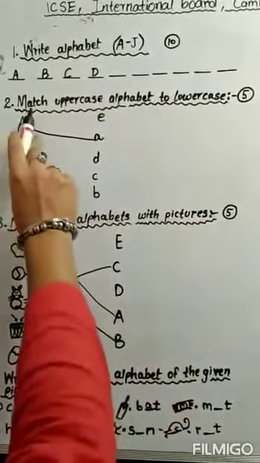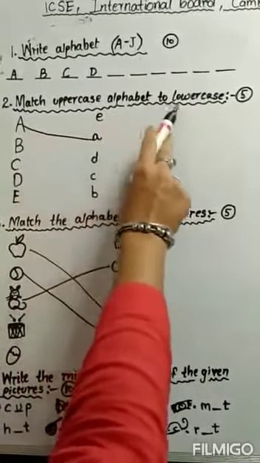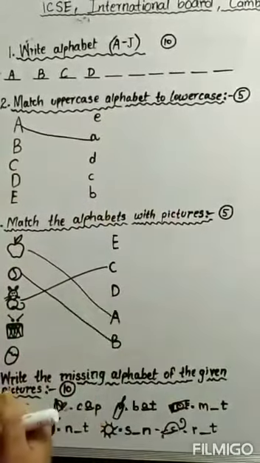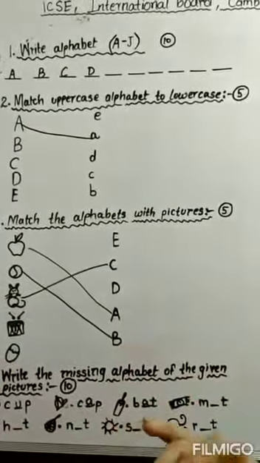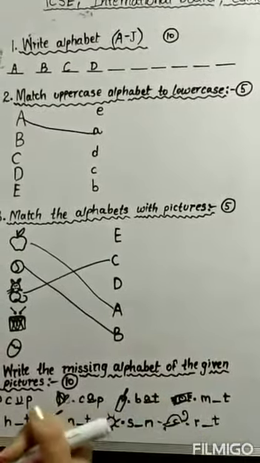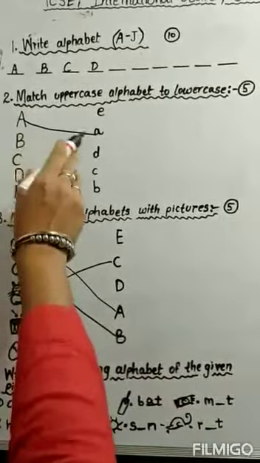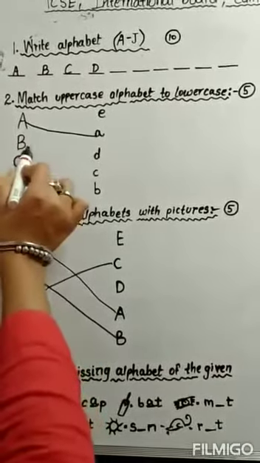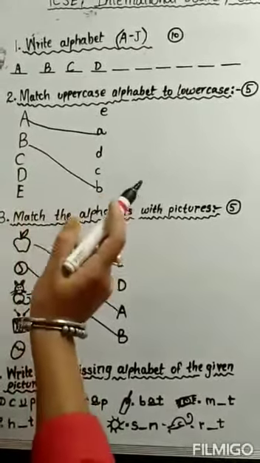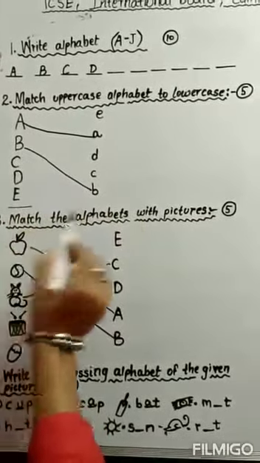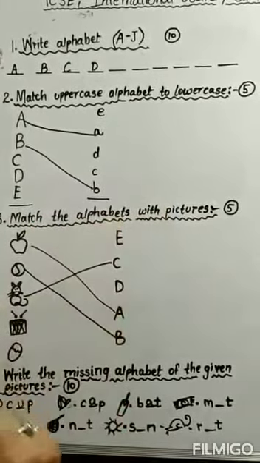Next one is match uppercase alphabet to lowercase. Earlier I have told you that the student should also identify the small letters, like capital A to small letter A, capital B to small letter B. Uppercase means capital and lowercase means small letters.